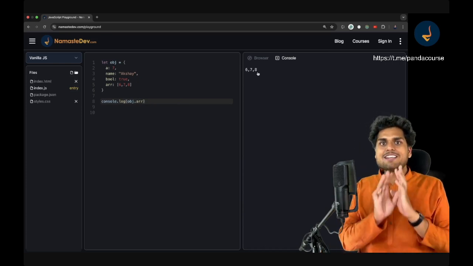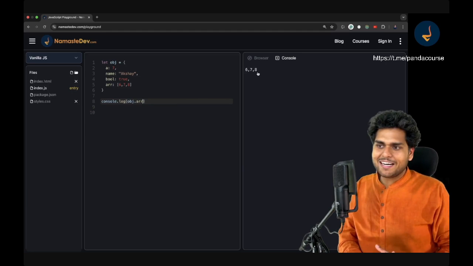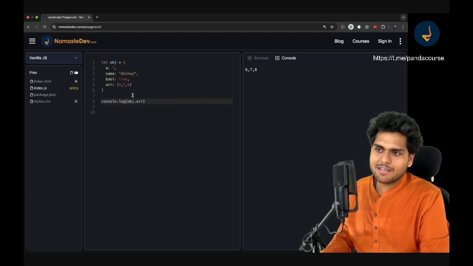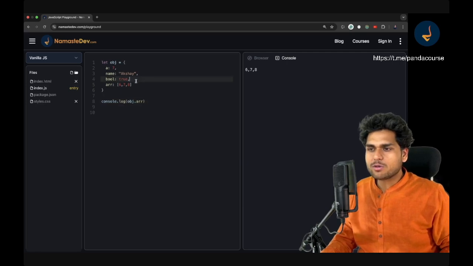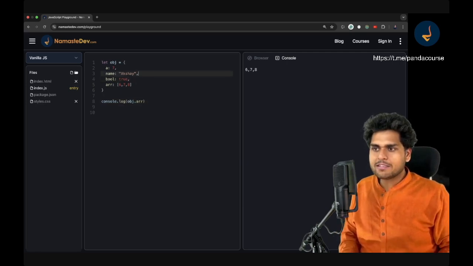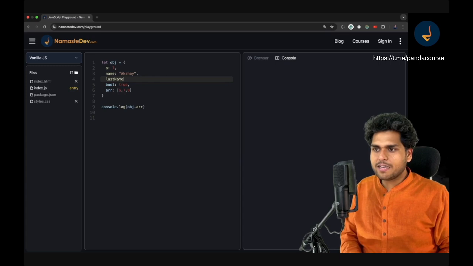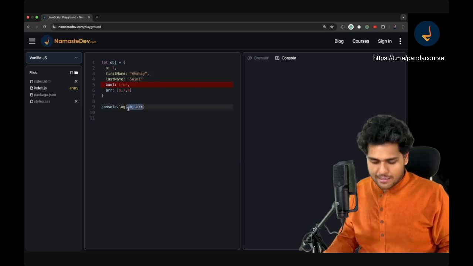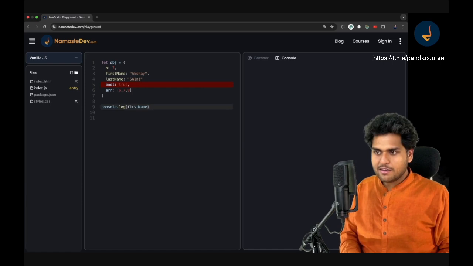Got it? So this is how you can reference an object, right? You can do obj dot arr, and it gives you the array, whatever is there. And similarly, you can do mathematical operations also. Suppose you want to add, this is name, and let's say we have first name and last name, maybe Seni. I can add Seni and call this the first name. So what I can do is just do first name plus last name.